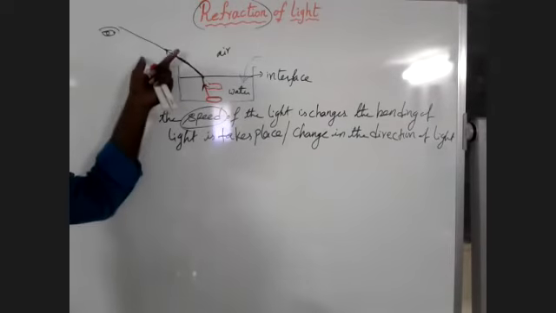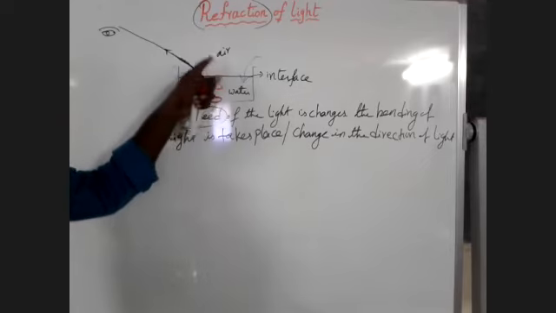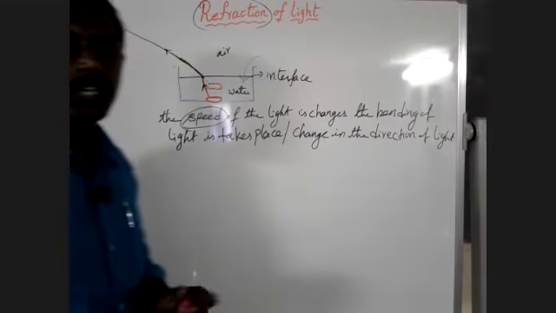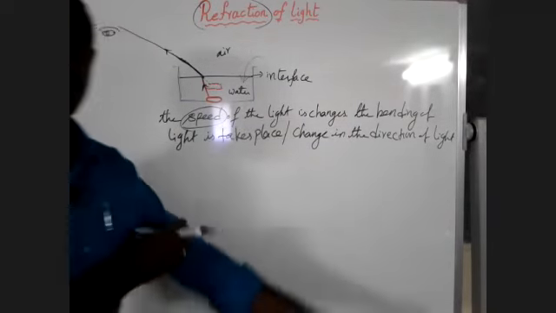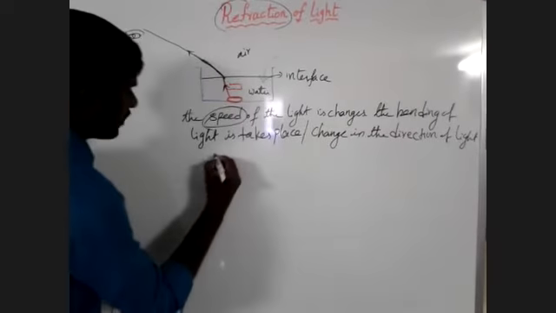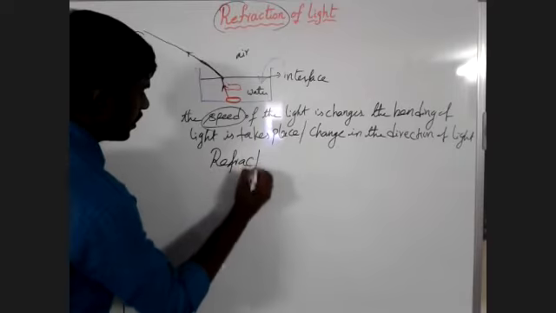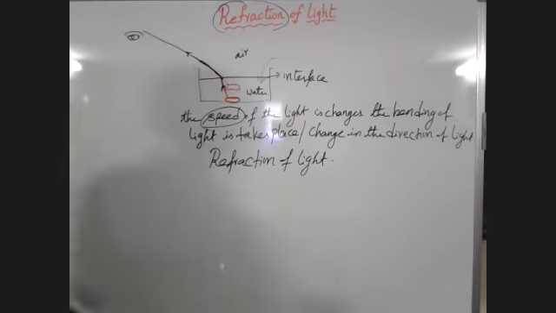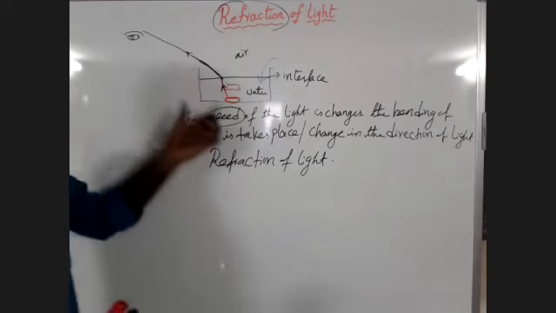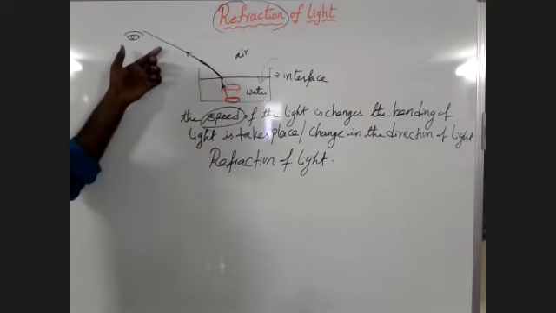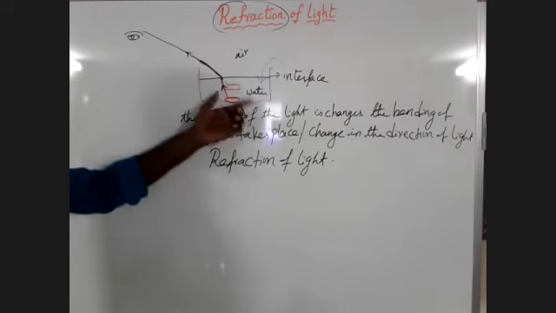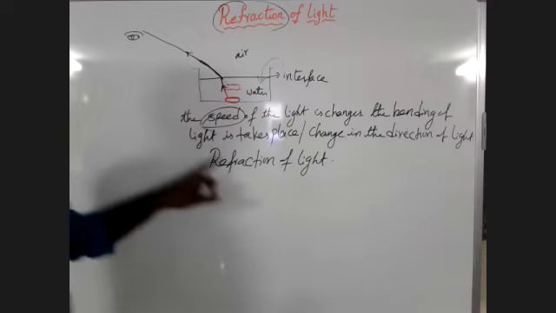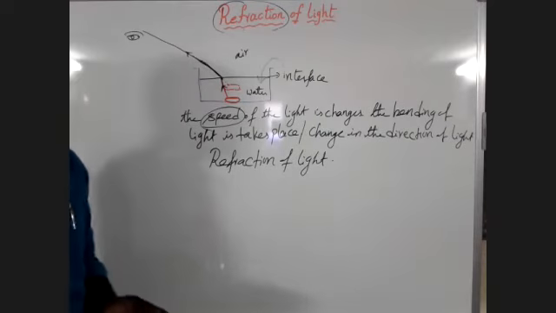Listen here. When the light travels from one medium to the other medium, the speed of the light changes. When the speed of the light changes, then there is a change in the direction of light, or the bending of light will take place. That bending we call a refraction of light. Right. What is the definition of refraction of light? When the light travels from one medium to the other medium, the speed of the light changes. When the speed of the light changes, there is a bending of light at the interface. Okay, that we call a refraction of light.